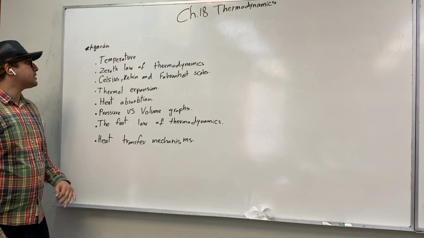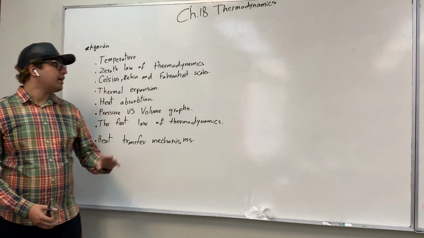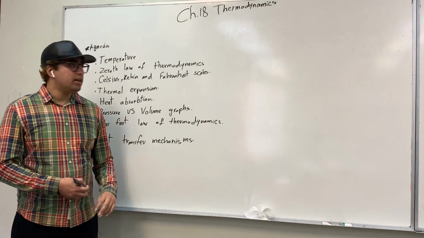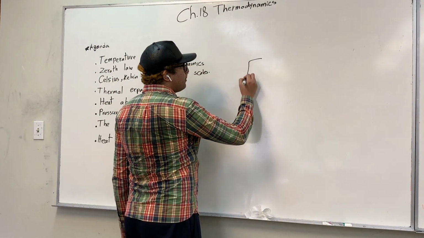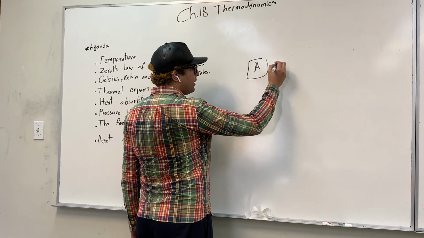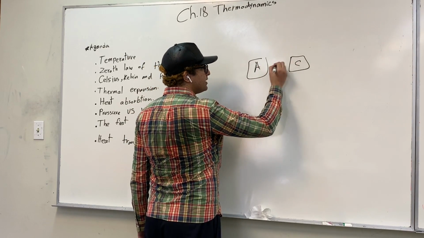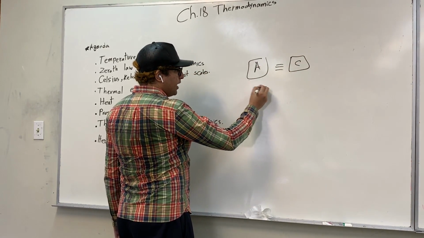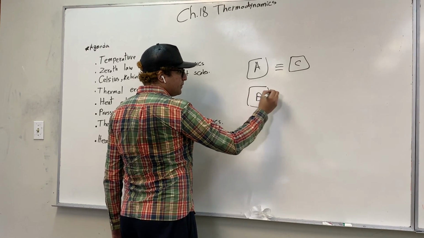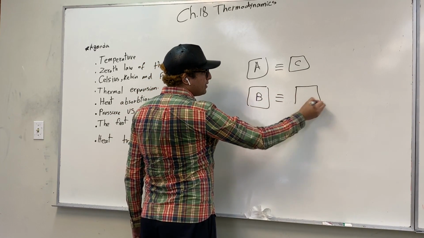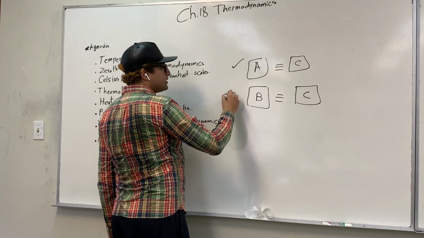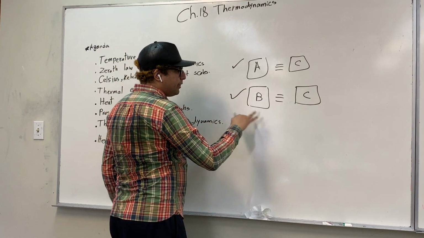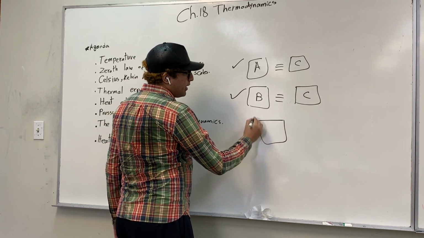Secondly, we're going to discuss something called the Zeroth law of thermodynamics. This law is pretty simple. If you have body A, and body A is in thermal equilibrium with body C, and we have another body, let's call it body B, and body B is in thermal equilibrium with body C. If this condition is true, and this condition is true, then a third condition must be true.